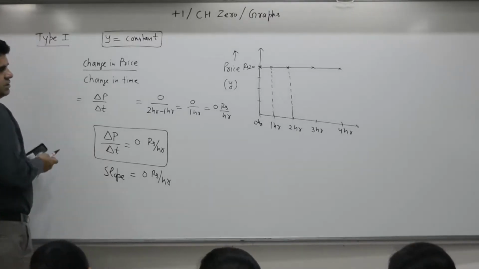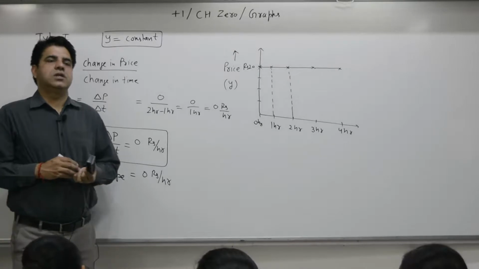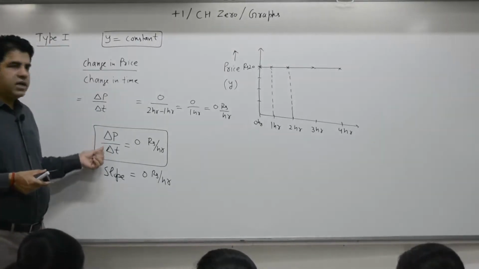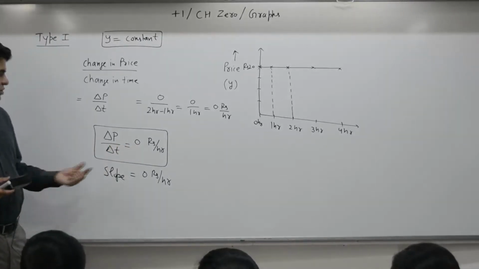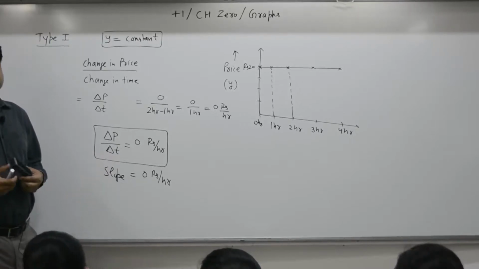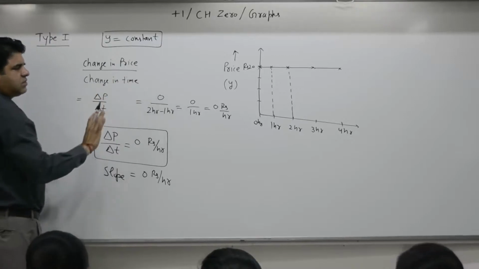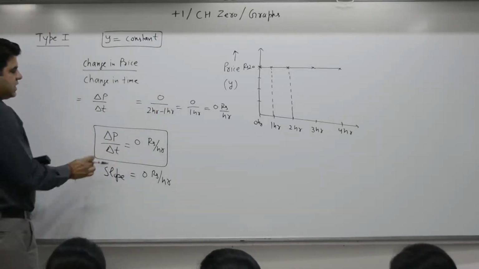In mathematics, finding the slope is termed as differentiation. Slope delta P by delta T is 0 rupees per hour. It is termed as differentiation and is written as follows. For you people I am taking delta T as 1 hour, but it can be small, that is when this delta T is small.